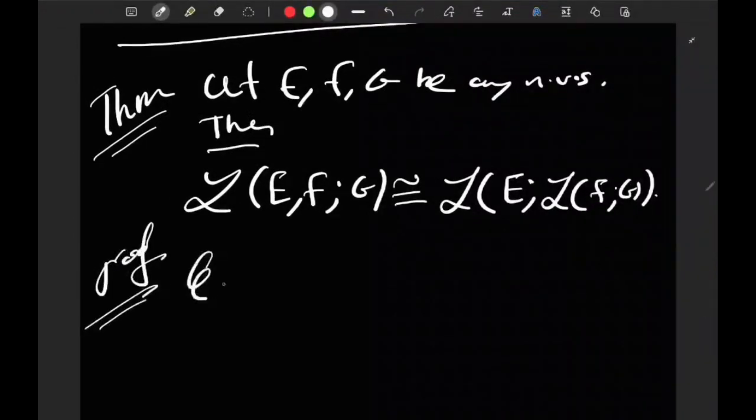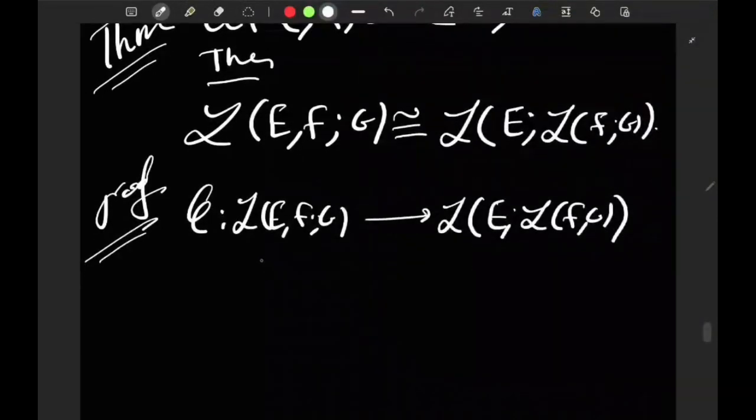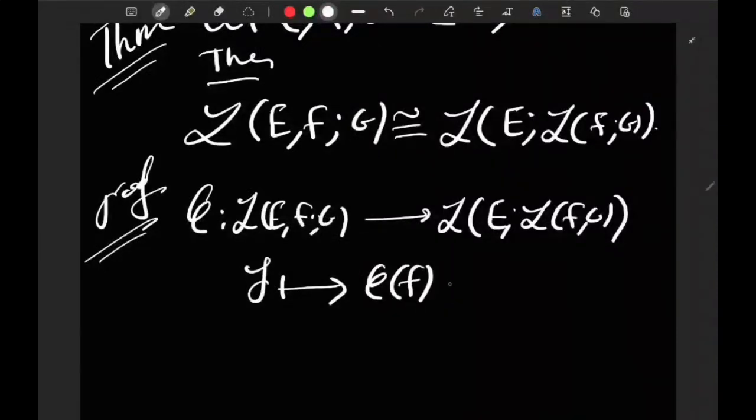Consider the map phi from the first one, L of E, F, G, to the second one, which is L of E semicolon L of F G, just as we did above. If you are given some f here, which is bilinear, associate to it the phi of f, which is going to be a map from E to L of F G.